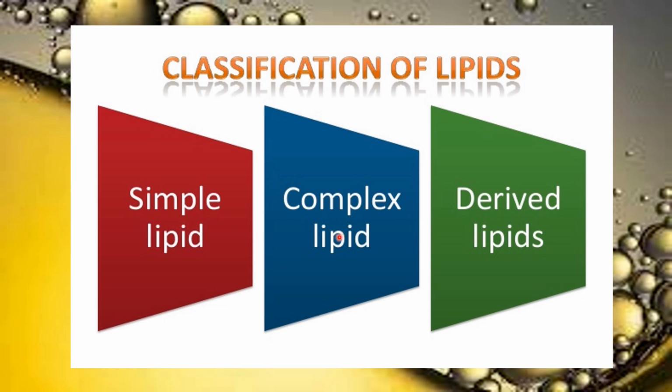Complex lipid means it is attached with something else. As I told you, it is not only made up of carbon, hydrogen, and oxygen, it is also attached with phosphorus and nitrogen. So a base and a phosphate group will be there in the complex lipids. Derived lipids come from both the complex lipids and the simple lipids. That's why they are called derived lipids. We have many examples under simple lipids, complex lipids, and derived lipids, and we will see them one by one in later classes.